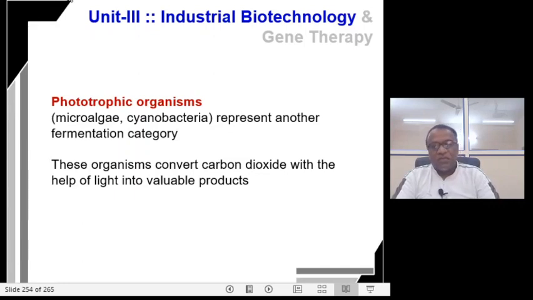We will not discuss these phototrophic organisms in detail. We will be discussing the mammalian cells for the production of biopharmaceuticals and the bacteria, yeast and fungi for the production of value-added products.